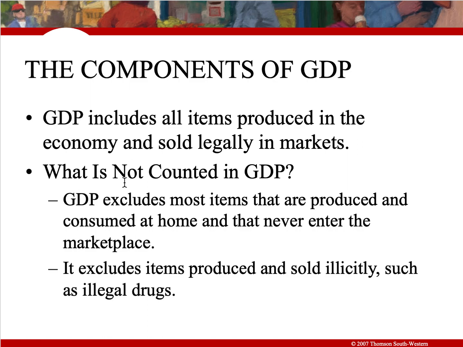So, as I mentioned, what is not counted in GDP? It excludes items that are produced and consumed at home and never enter the marketplace. Meaning, if you plant vegetables at home for your own home consumption, that will not be included in GDP. Or items that were produced or sold illicitly, such as illegal drugs. These are all examples of economic activities that are not included in the counting of the gross domestic product of a country.